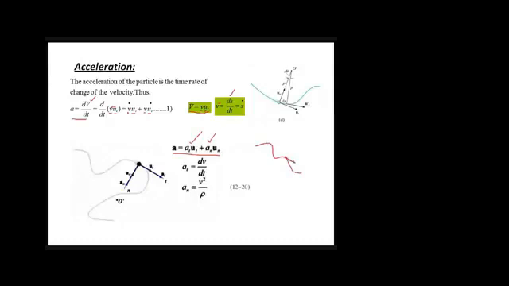At any point, if you want to find the direction of velocity, it will be tangent to the path. But if you go through the video recording of the previous lecture, there we defined that acceleration is neither tangent nor perpendicular to the path, so it will be somewhere in between. So if there is a component in between the two, this means that acceleration would have a t component as well as an n component. That's why in this equation we have two components.